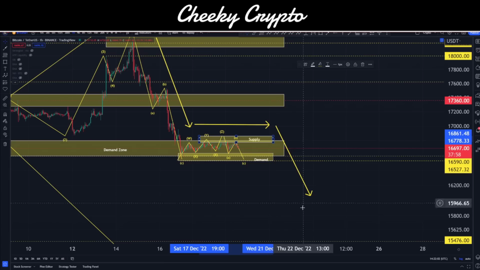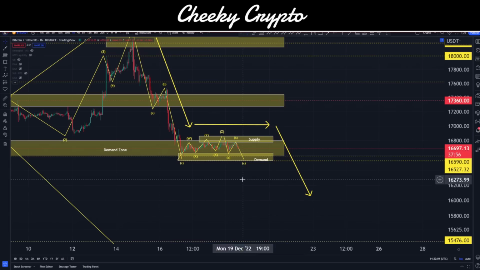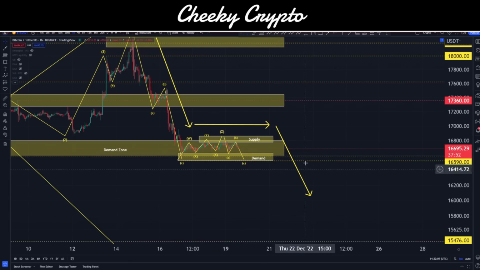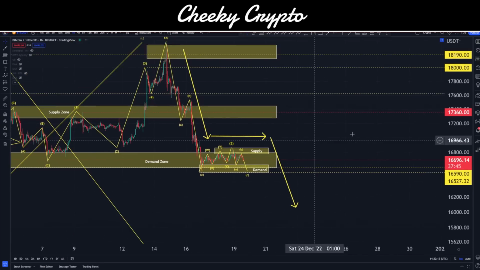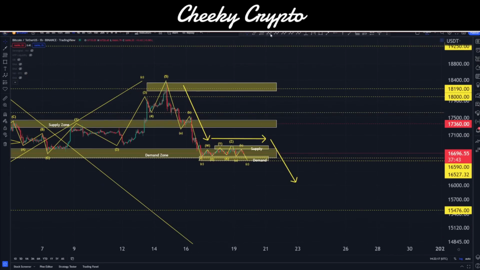So there could be some short-term long positions in here, basically trading between the 16,500 up towards the 16,800, just in the range in market. I don't basically trade ranging markets. I don't think it's a good idea personally. So I expect us to just bounce around a little bit longer here before we collapse on down. Once we're done with this though, and we actually move down, I do expect a bigger bounce to the upside.